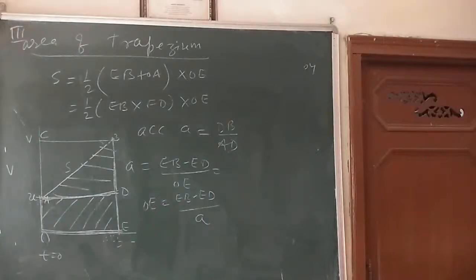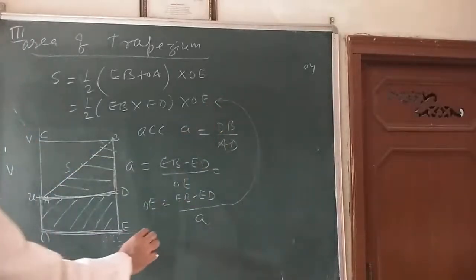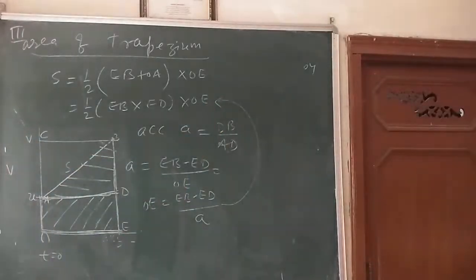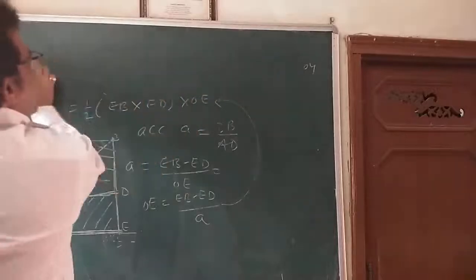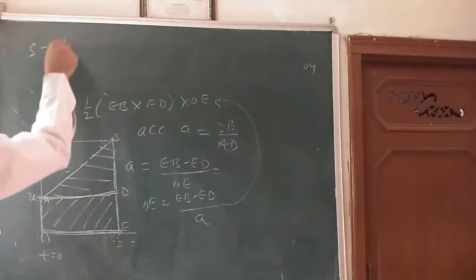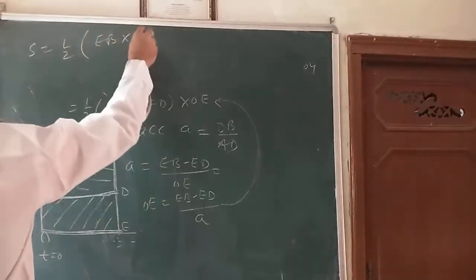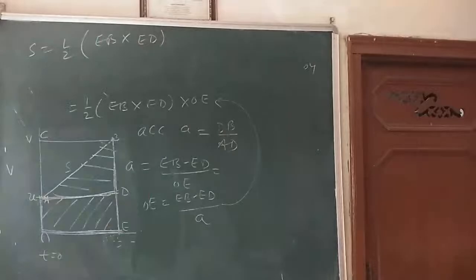What is EB? EB is V. What is ED? That is U. Put these values in this equation. So S comes out to be, here I can write S is equal to 1 by 2, EB into ED.